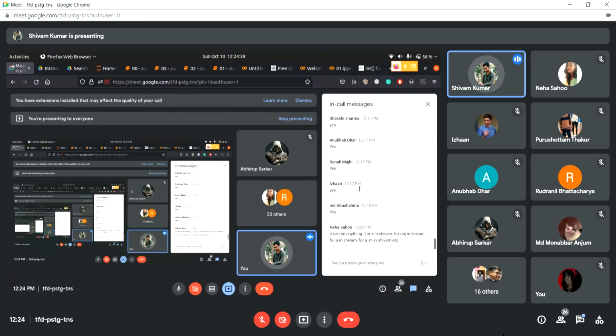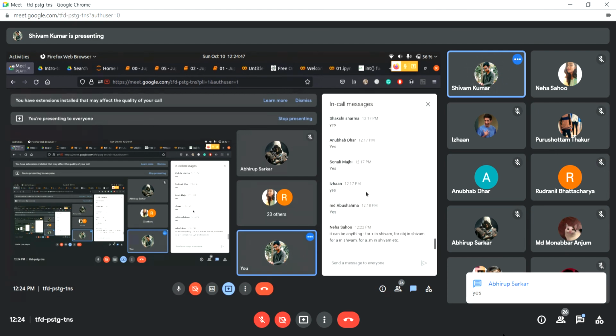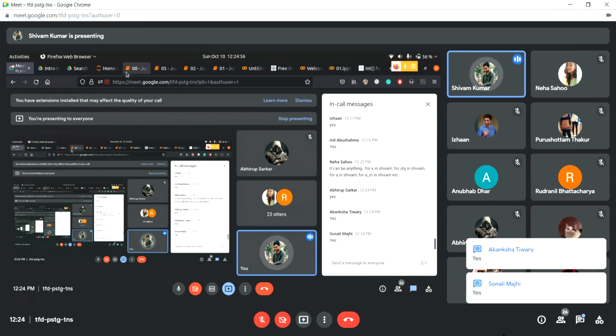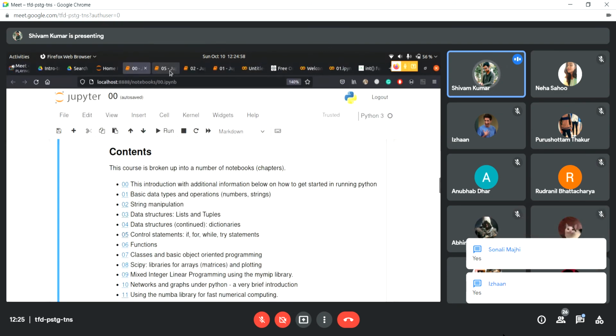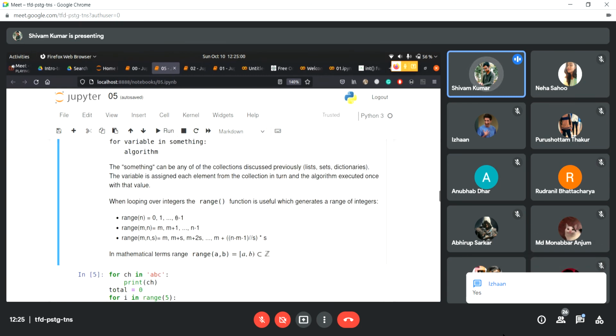So you guys can just write yes in the chat if you understand the concept of for loop. At any point, if you guys have any doubt, just let me know. So we're done with for loop.